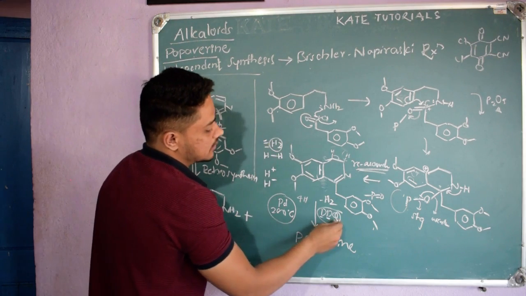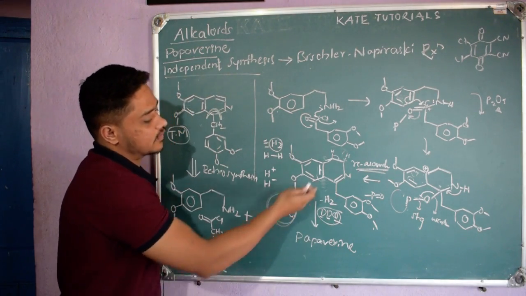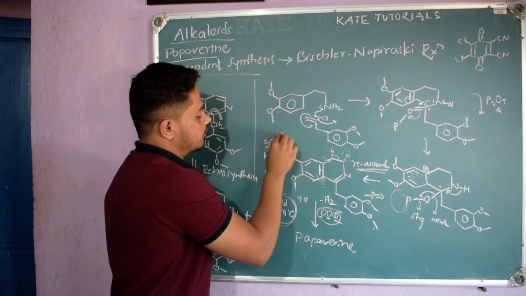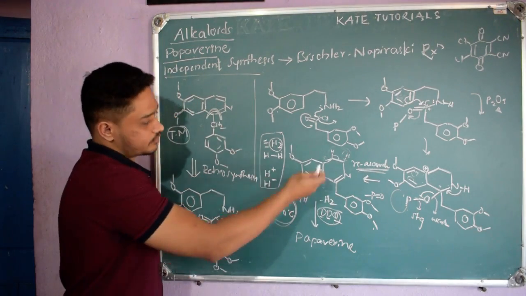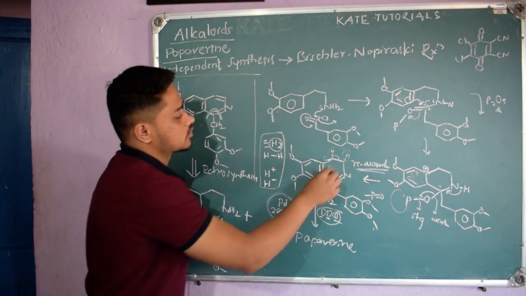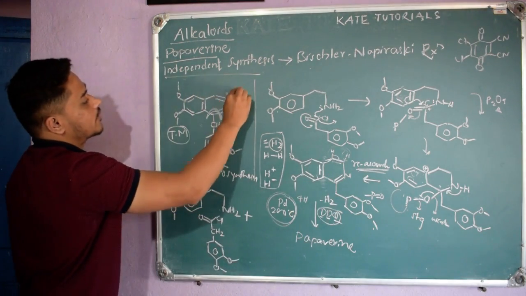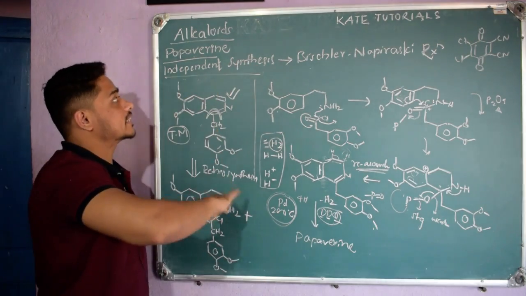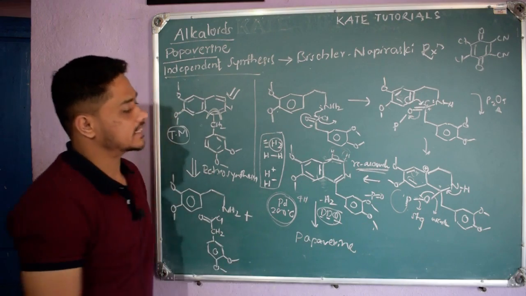So these steps, DDQ also does the same, or palladium at 200 degrees Celsius, if I heat this compound, dehydrogenation happens, that is nothing but removal of this H2 molecule. It can be H plus H minus, or however you can understand it. So these two hydrogens are removed and we will get pi bond here, that is nothing but my piperine. So this is the independent synthesis given by the scientist in lab, right? So see here, if you see, there are so many steps, right?